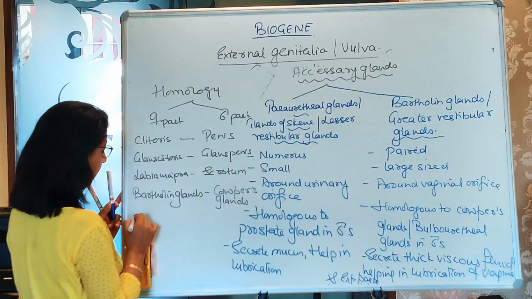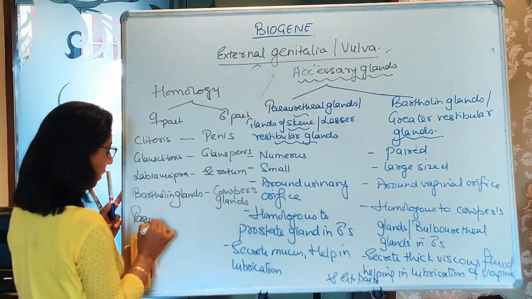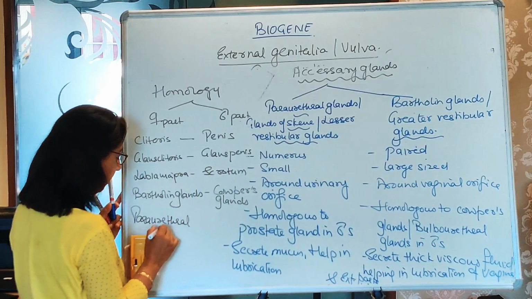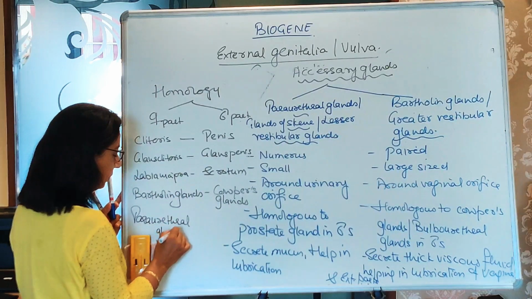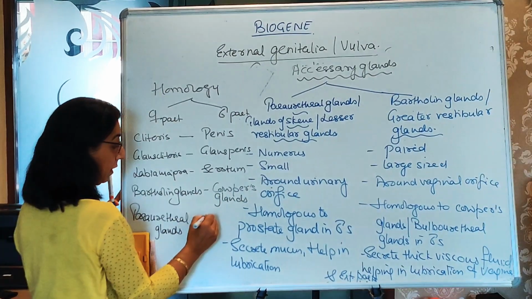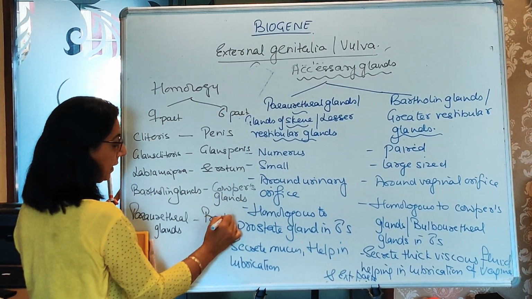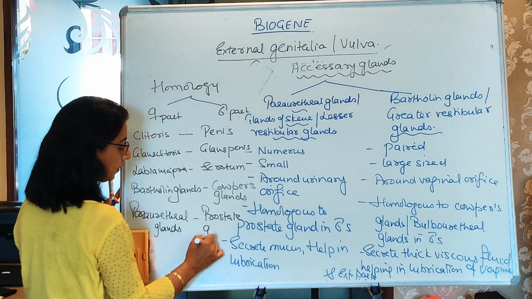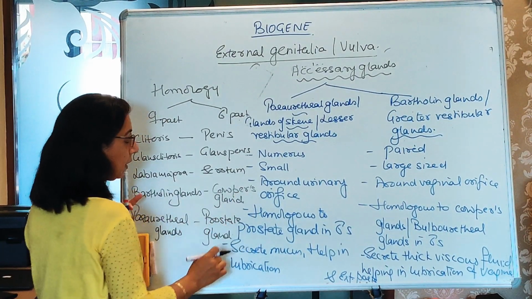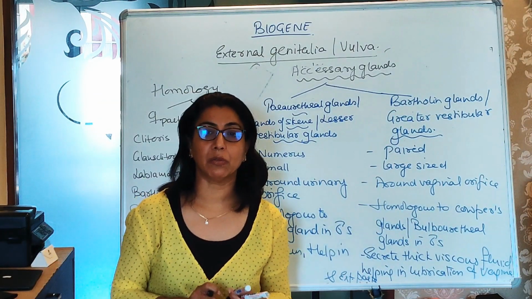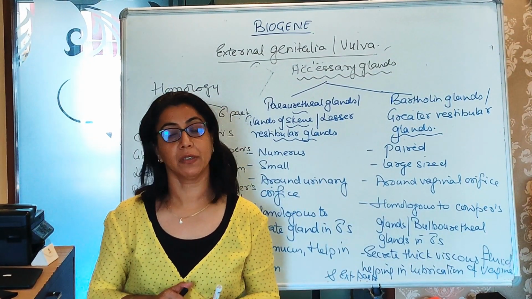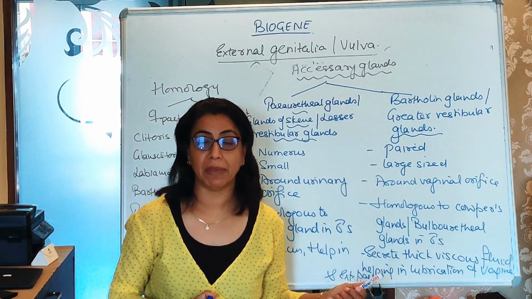And then we have the paraurethral glands or lesser vestibular glands or glands of Skene. They have their homology with the prostate gland. Now, this is about the homology part of the female reproductive system with the male part.